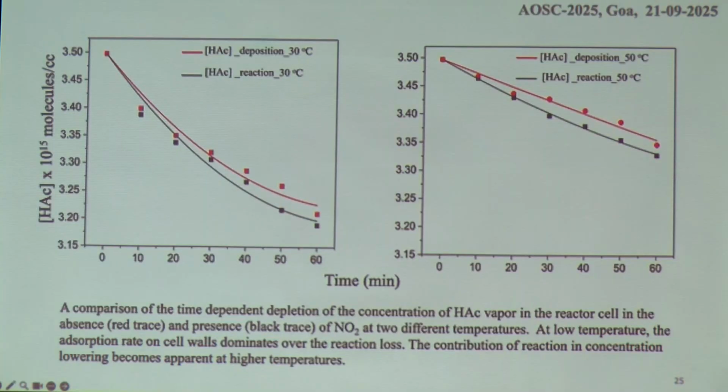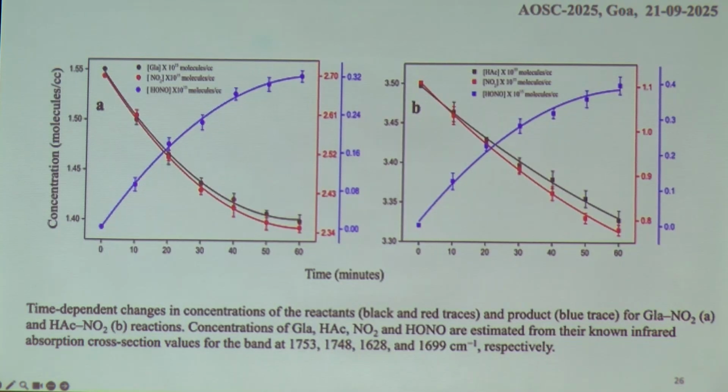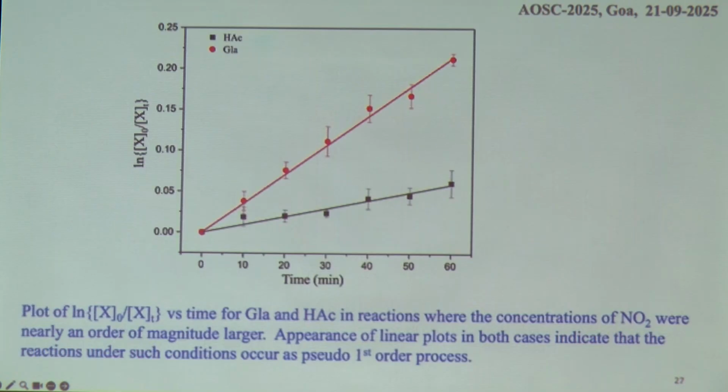But if we go to a higher temperature, particularly 50 degrees Celsius, to lower the surface adsorption probabilities, we are able to measure the reaction kinetics, and subtracting the surface deposition rate, we are able to find the actual rate of the reactions.